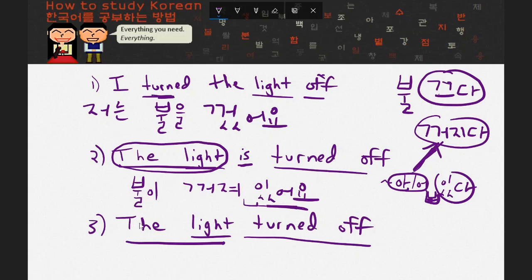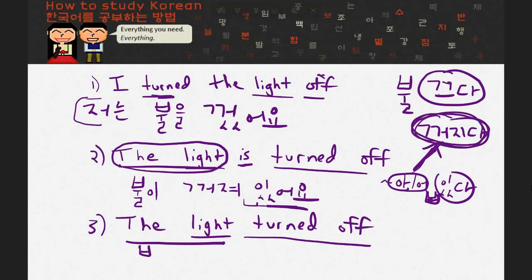The next sentence, what we see here, the light turned off. You're in the room already, standing in the room, and all of a sudden, for some reason, you don't know why and you don't know how, the light just automatically turned off. How did it turn off? Well, I don't know. Maybe it's a sensor? Maybe it's a timer? I have no idea. I'm just specifically indicating that the light turned off. I did not turn that light off. If I turned that light off, I would want to use the sentence up here. But in this case, this light, without its own free will, somehow turned off. And that's actually what this verb is used for in this case.